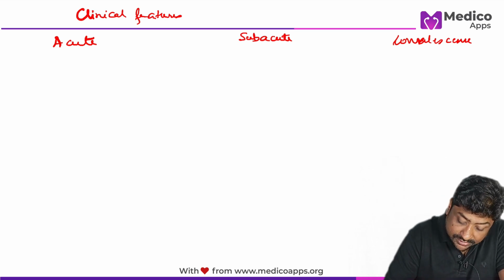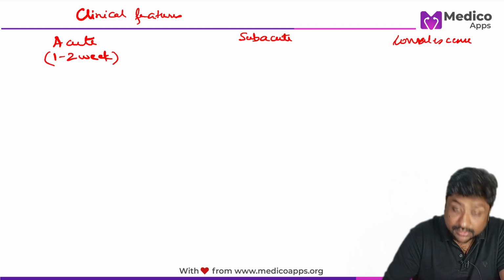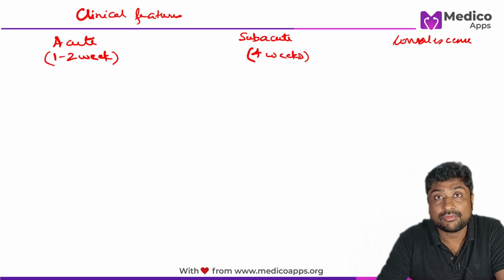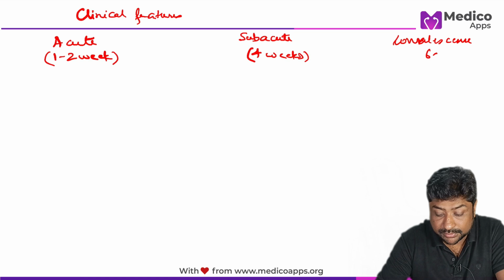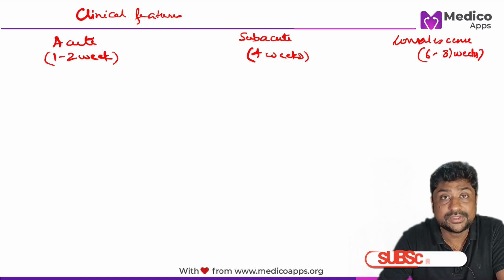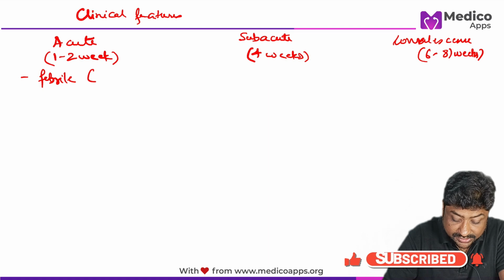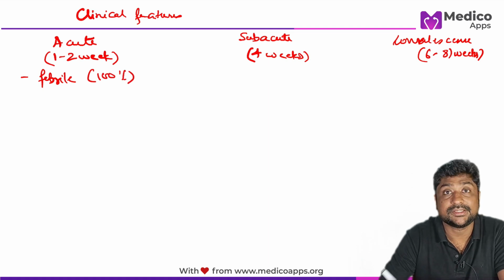Now, acute phase consists of 1 to 2 weeks. The subacute phase generally lasts for around 4 weeks, and the convalescence phase will last from 6 to 8 weeks. So, what do we see in the acute phase? So, we have fever, which is seen in 100% of the cases.